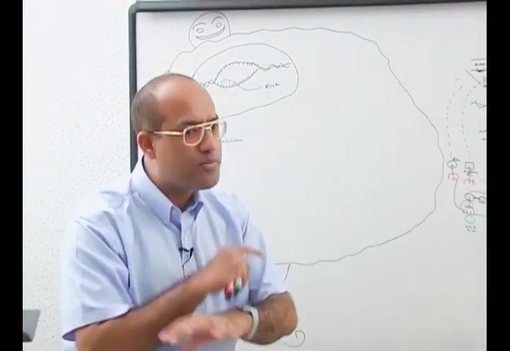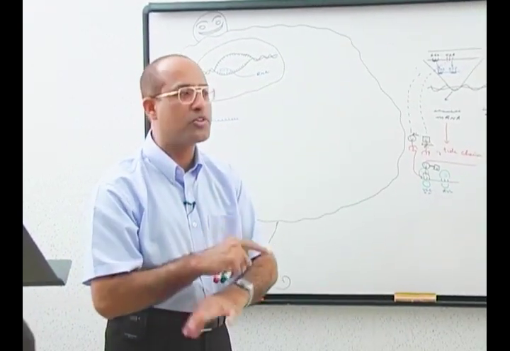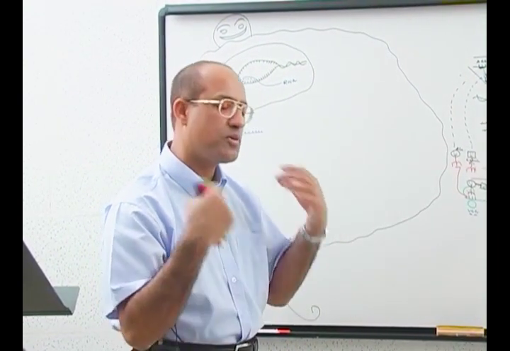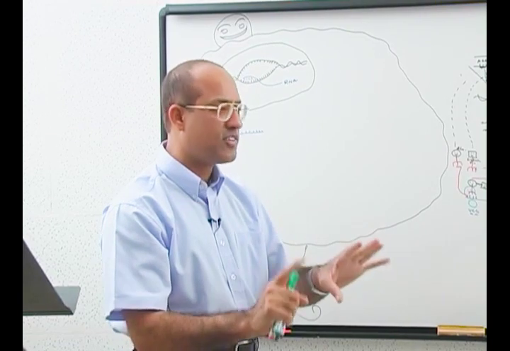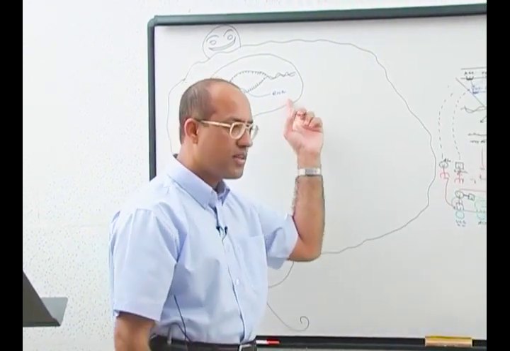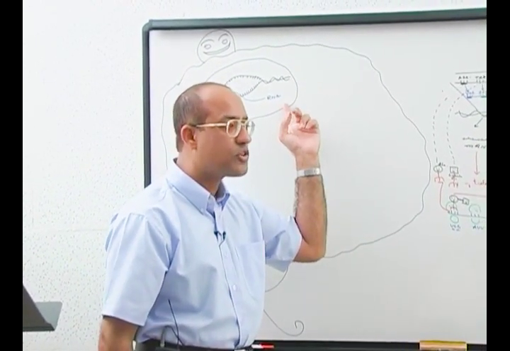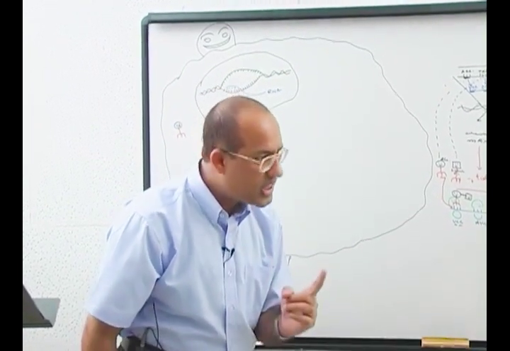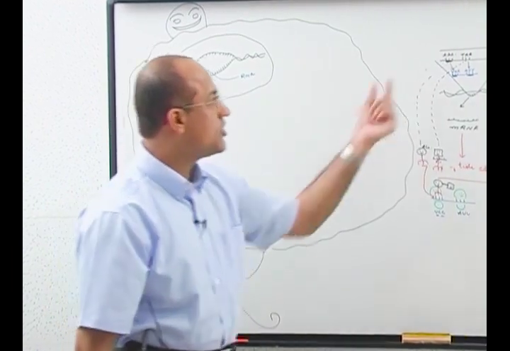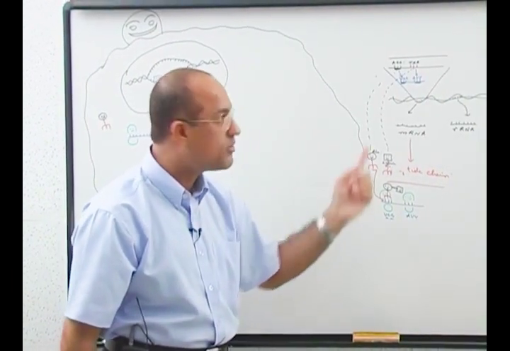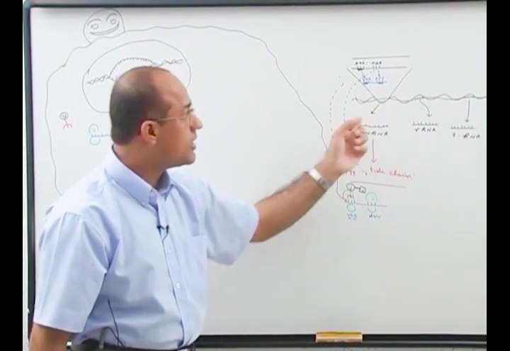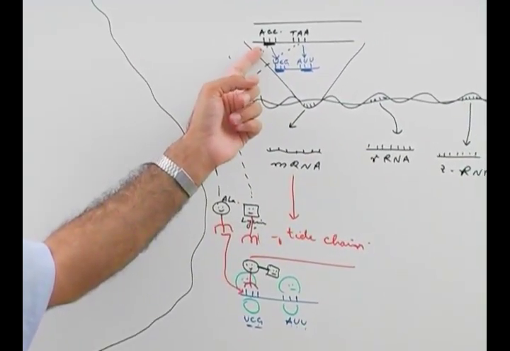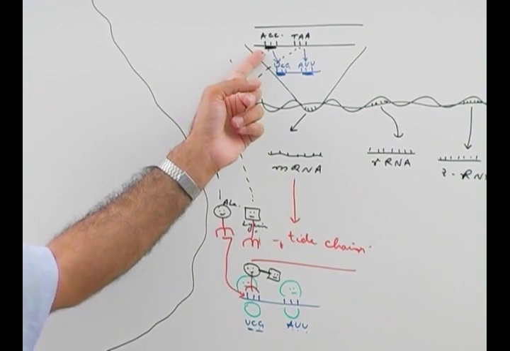Every cell which makes protein does so by the same mechanism. Either you are making insulin, or growth hormone, or any protein in the body, the mechanism is the same. The story will start from the nucleus. In the nucleus there are chromosomes. In the chromosomes there is DNA. In the DNA there are genes. Genes consist of nucleotide sequences. Different nucleotide sequences within the DNA code for different amino acid sequences.